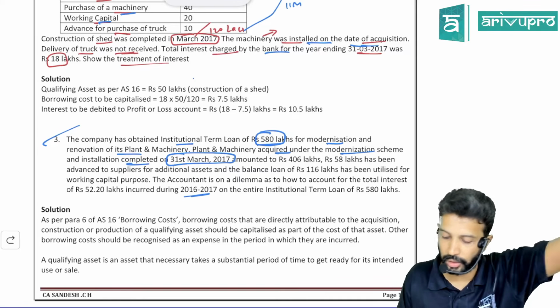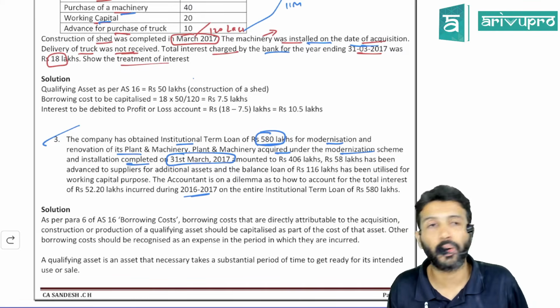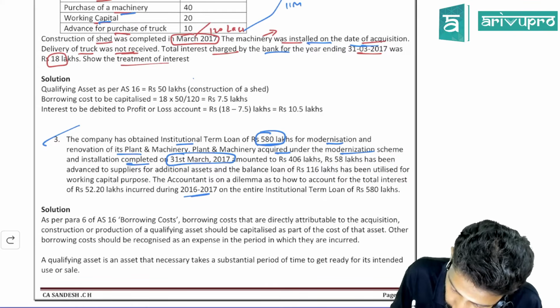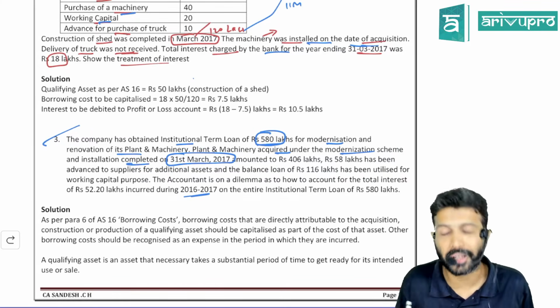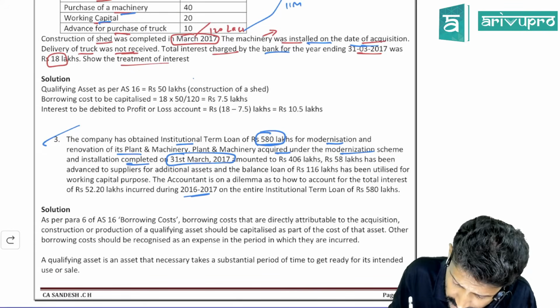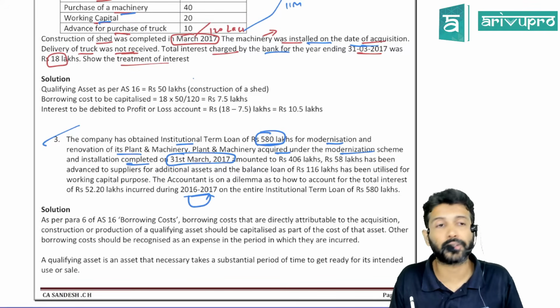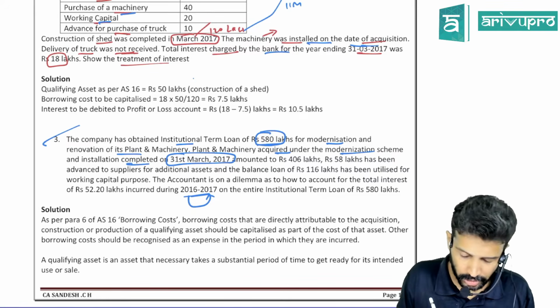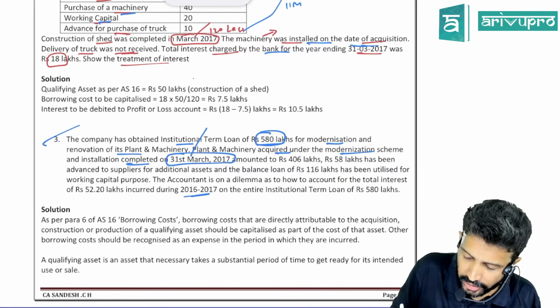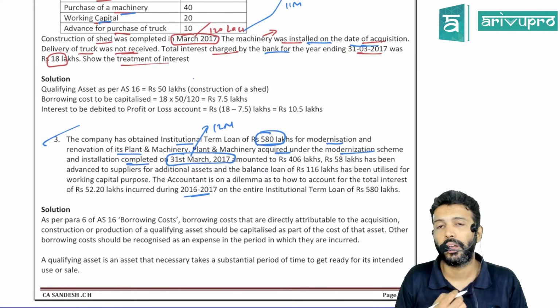So you have taken a loan. If they don't give the date, we'll assume the loan has been taken at the beginning of the year. And the installation of machinery or renovation is completed only by 31st March 2017. From 1st April 2016 to 31st March 2017, how many months? 12 months. So this modernization or renovation is taking about 12 months.